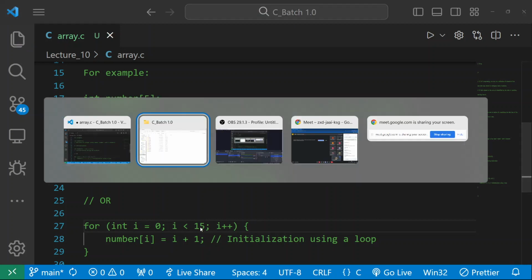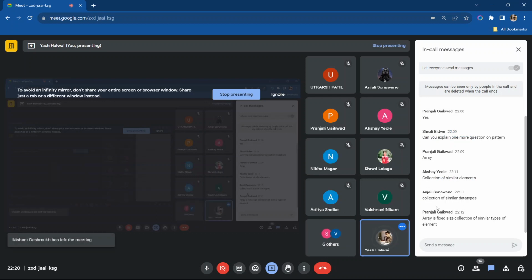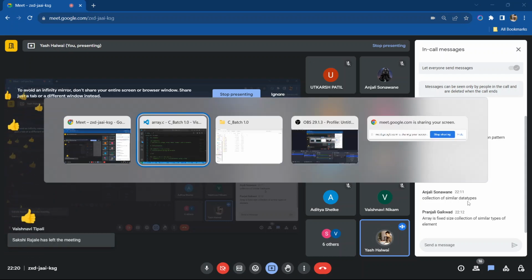Hope this is clear? Up to this point, are all things clear, declaration as well as initialization, yes or no? I explained a simple concept in front of you. Yes or no? Okay, Utkarsh, Sakshi, okay. Bhagyashri, very good, Akshay. So let me move on to the next concept.